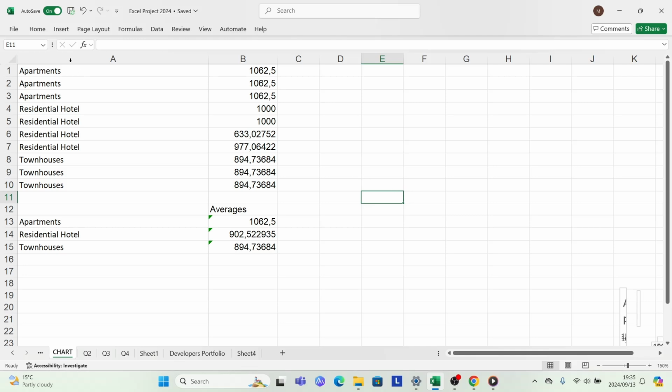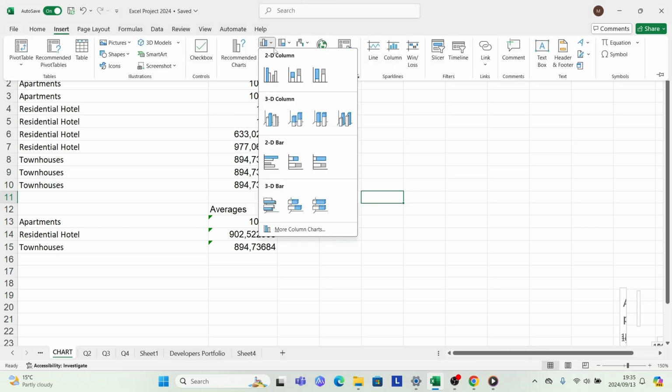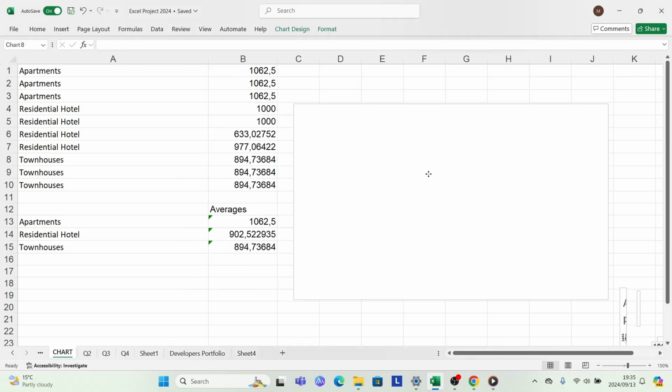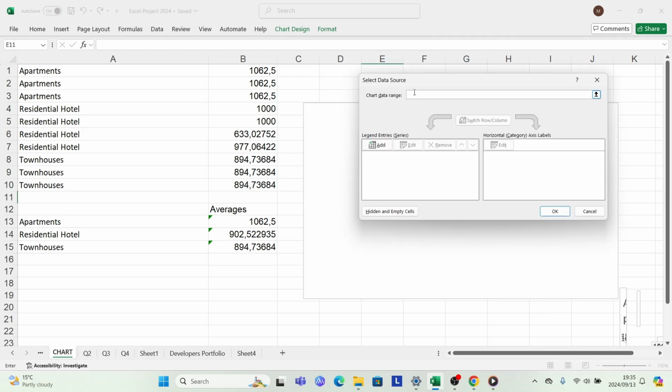The first thing you want to do is to click insert, come here, 2D. You can either choose between 2D, 3D, 2D bar, etc. But now we want to create a 2D column. Hold, then select your data. This is your data, select it.